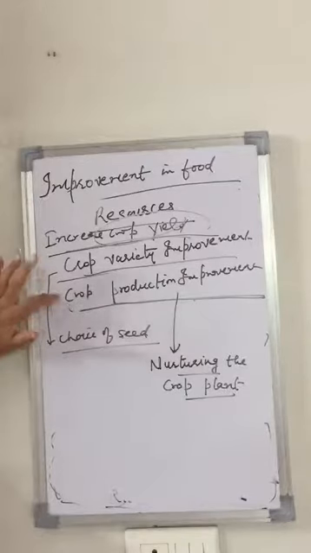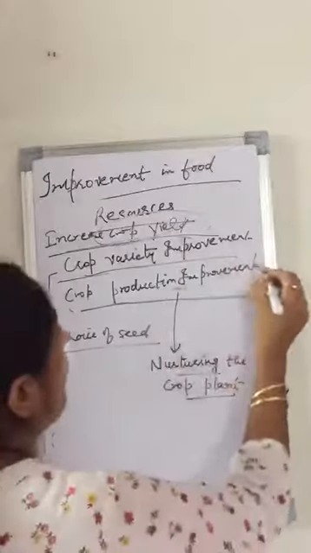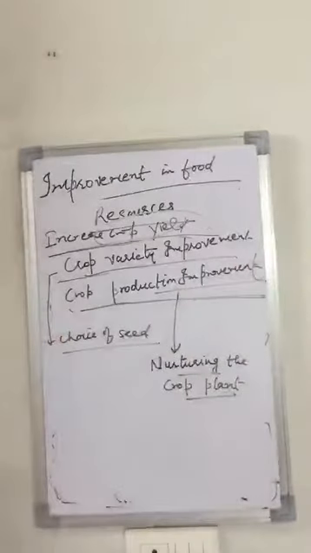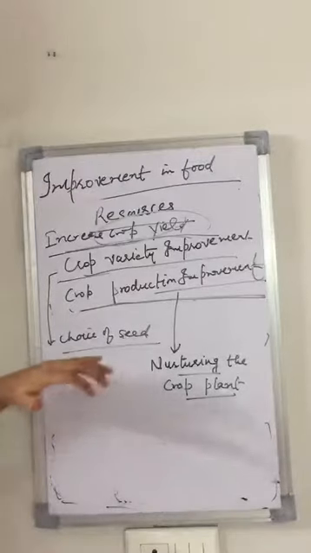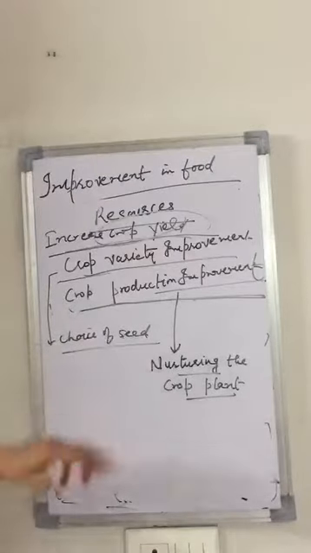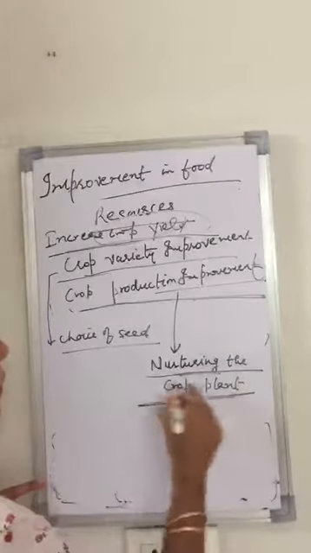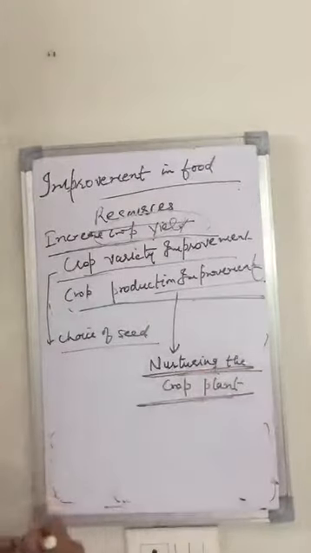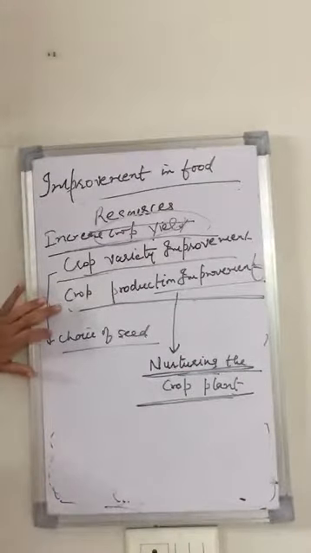Second is crop production improvement. What is the meaning of crop production improvement? It means that when the seed grows into the plants, we have to nurture that crop plant. We have to give nourishment to the crop plant. That will come under the category of crop production improvement.